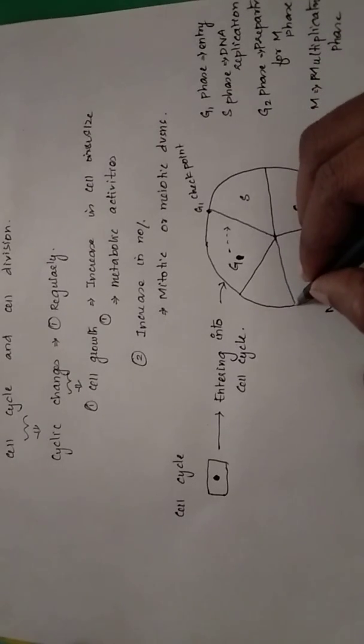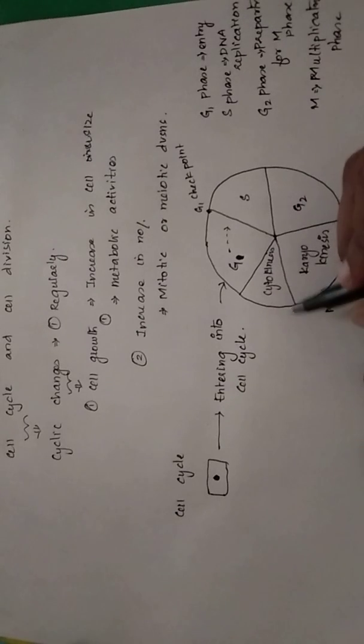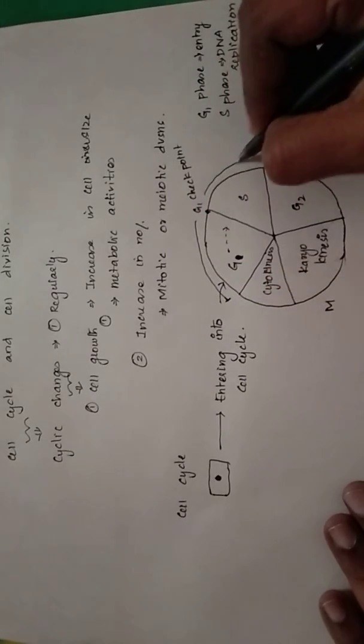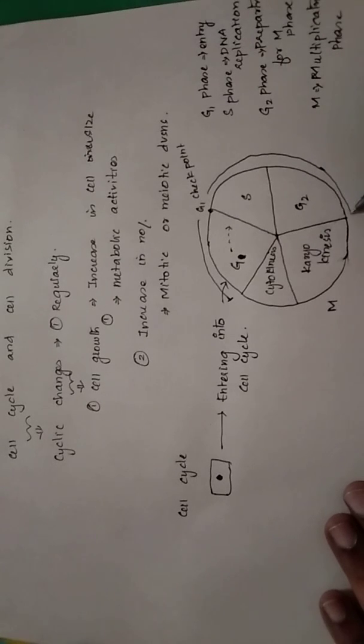Multiplication can be either by mitosis or meiosis. Mitosis or meiosis happens in two stages. The first stage is called karyokinesis or nuclear division, and then cytokinesis or cytoplasmic division. At the end of cytokinesis, two new cells are formed, and then they enter back into the G1 phase. From G1 phase up to G2 phase together is called interphase.